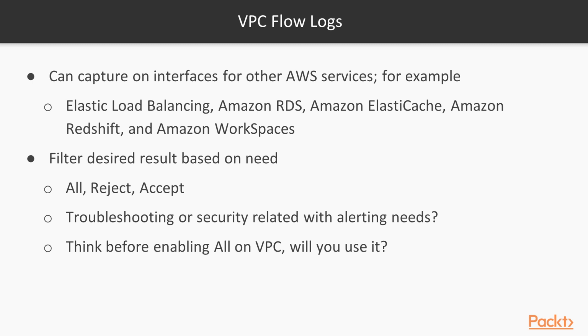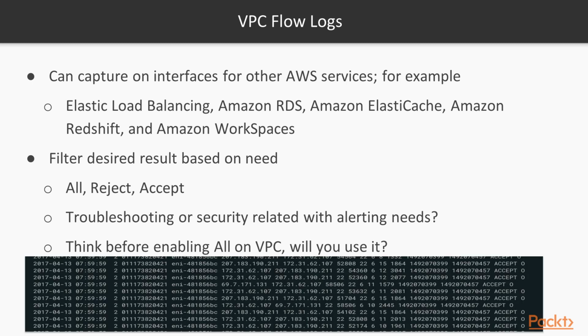And also remember that you don't have to enable flow logs for the entire VPC. You can enable only what you need. For example, a particular instance or a particular service, or even just one subnet, the subnet that you want. But it's important to have it enabled because in case of an incident, you can look at the flow logs.